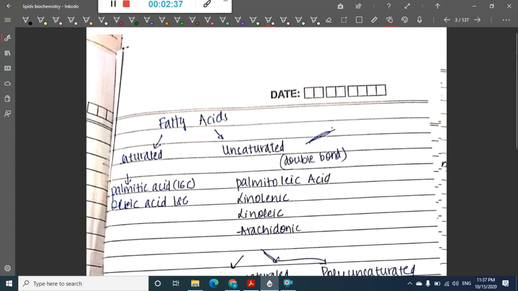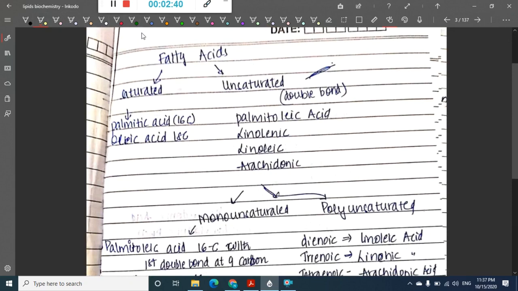Then if you see, the fatty acids can be divided into two types. We have saturated fatty acids and unsaturated fatty acids. Saturated fatty acids do not have any double bond, whereas unsaturated fatty acids have double bond. In saturated fatty acids we have palmitic acid, which has 16 carbons, and then oleic acid, which has 18 carbons. In unsaturated fatty acids we have palmitoleic acid, linoleic acid, linolenic acid, arachidonic acid.